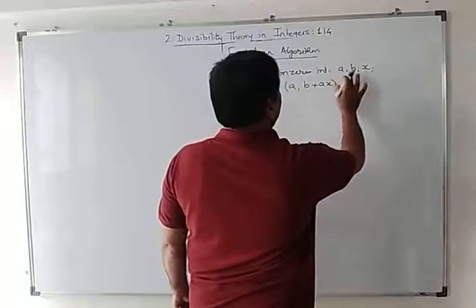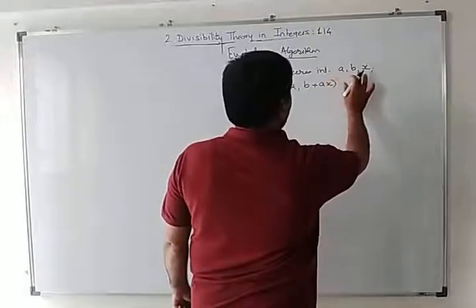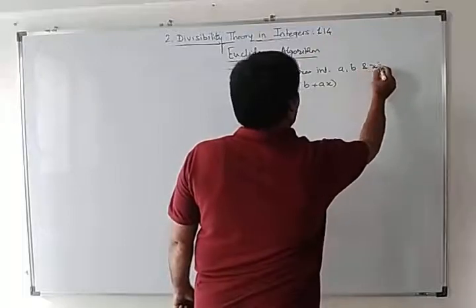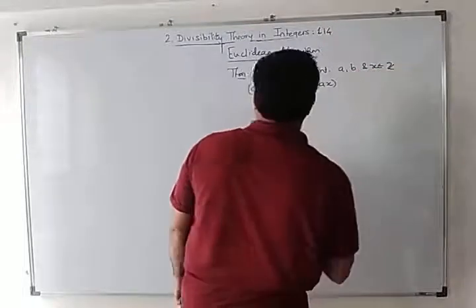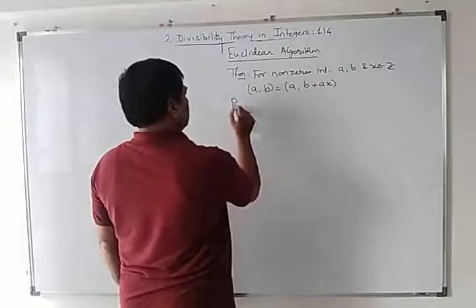For any non-zero integers a, b and x belongs to Z, we have this. Proof.